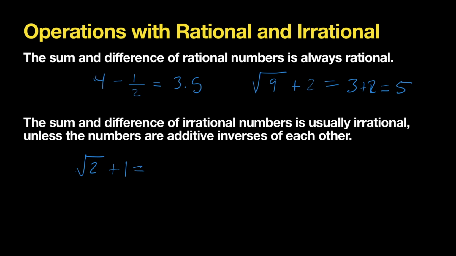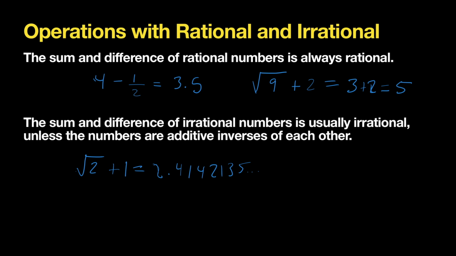So we will get something like 2.4142135, and this decimal keeps going forever. So this is not going to be a repeating decimal. It is not going to be a terminating decimal. So this is going to be an irrational answer.